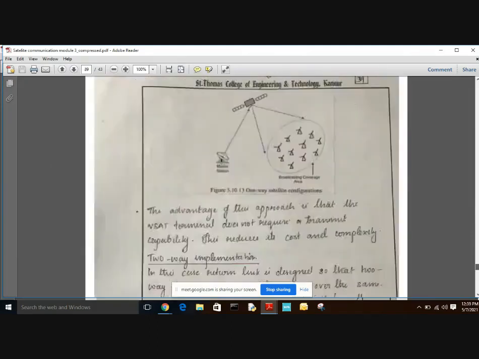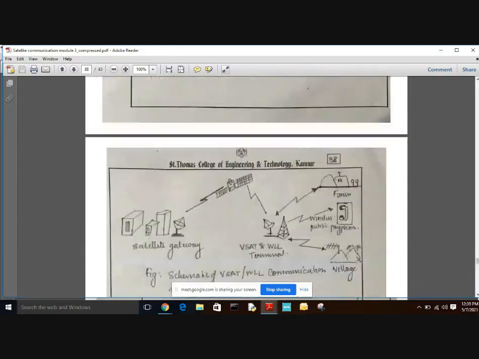You can see this picture. Here the satellite gateway is nothing but the hub, and here we can see the VSAT and WLL terminal. WLL is the wireless local loop. So the VSAT and the wireless local loop terminal communicate to the hub, that is the satellite gateway, through the satellite.